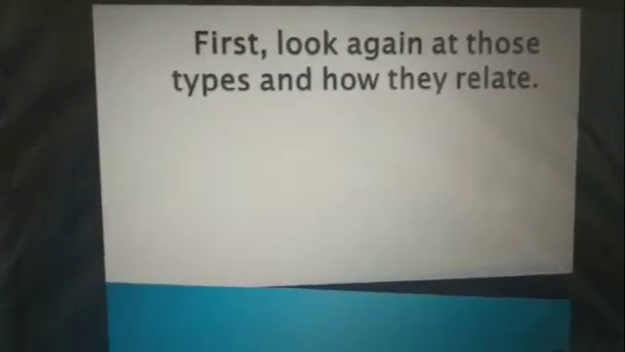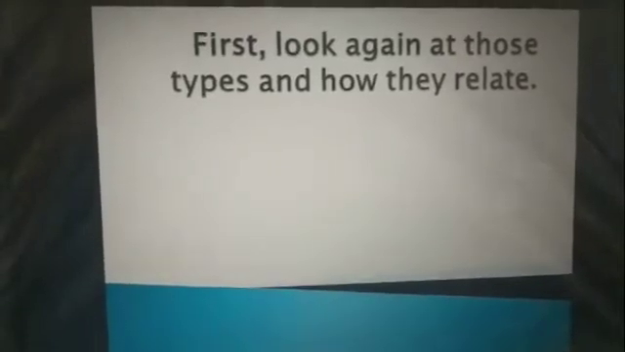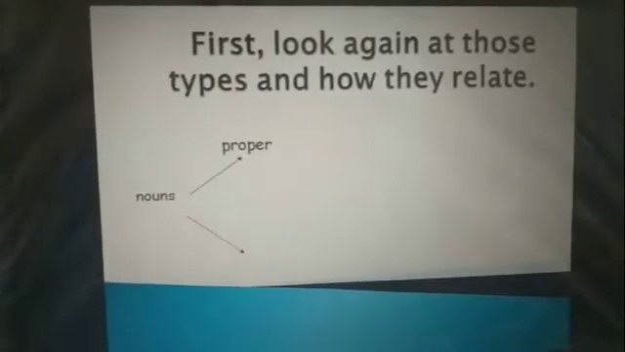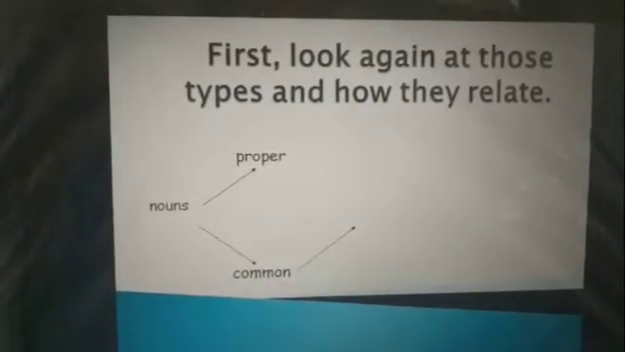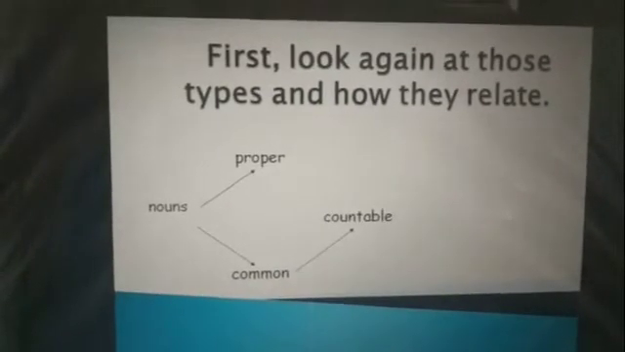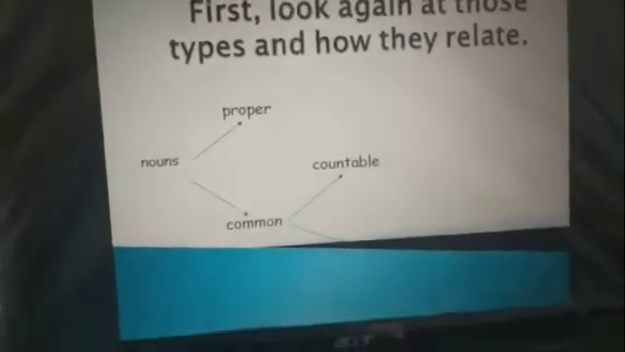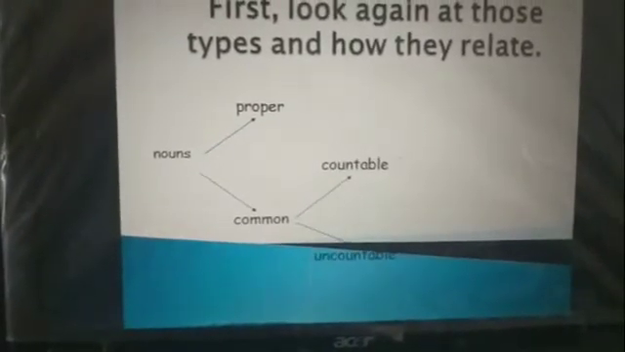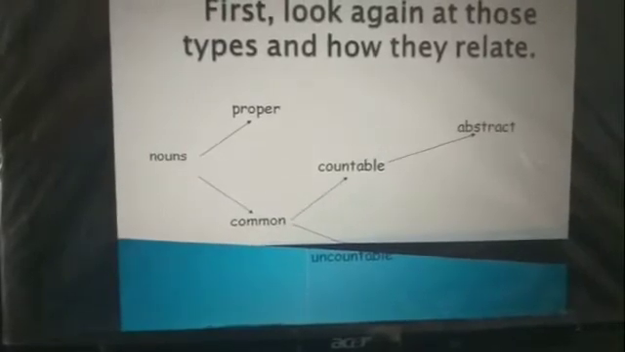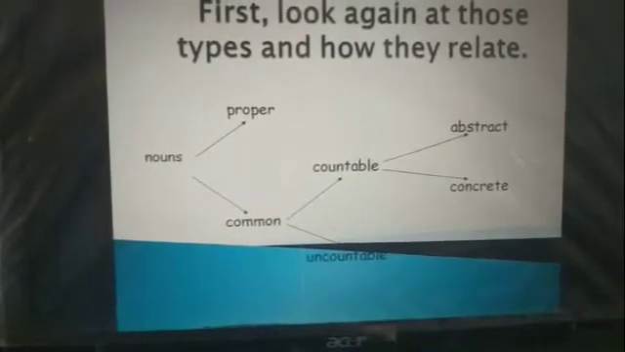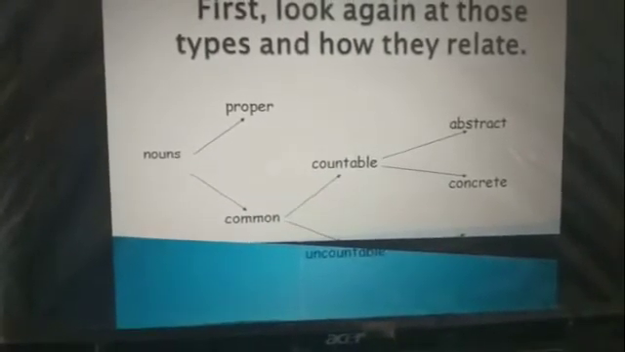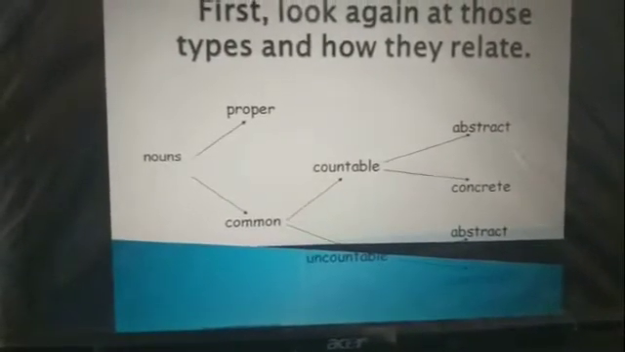First, look again at those types and how they relate. Nouns are divided into proper and common. Common are further divided into countable and uncountable. Countable nouns are again divided into abstract and concrete. In the same way, uncountable nouns are further divided into abstract and concrete.